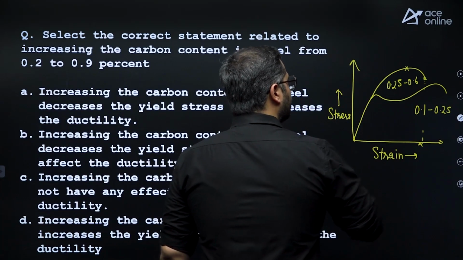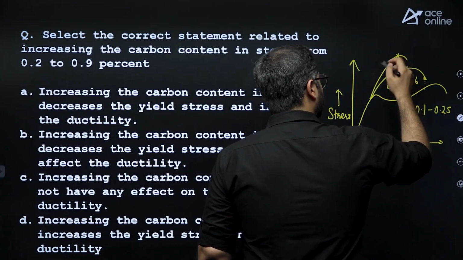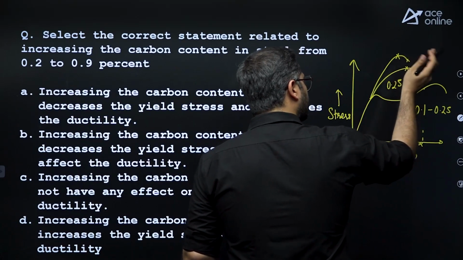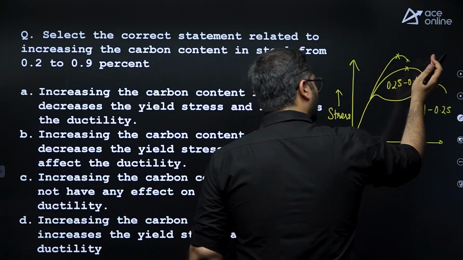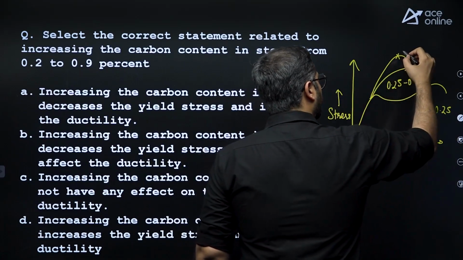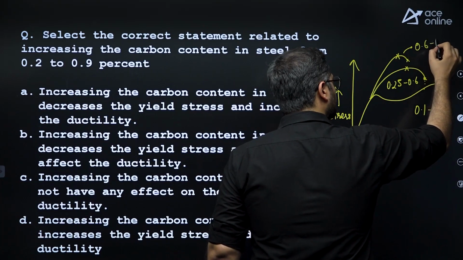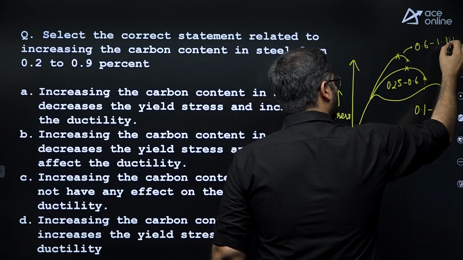And after that, high carbon steel, in which again, strength is increasing, but ductility is reducing. You can see the failure point is much closer to the axis, right? In this particular case, carbon content is varying from 0.6 to 1.1%, right?